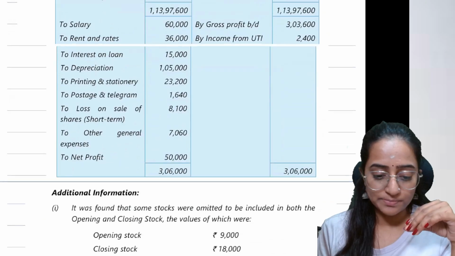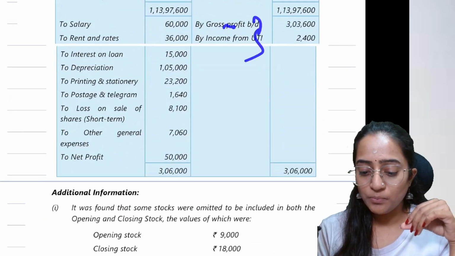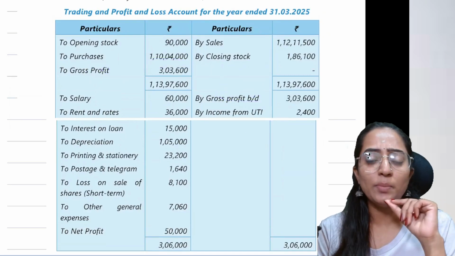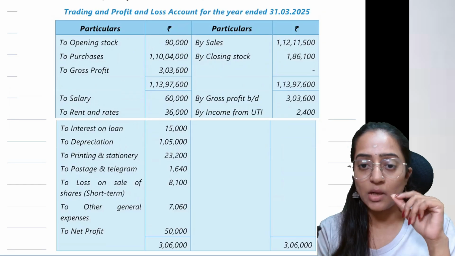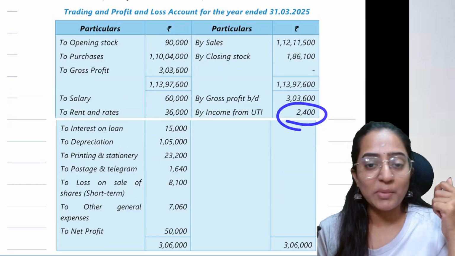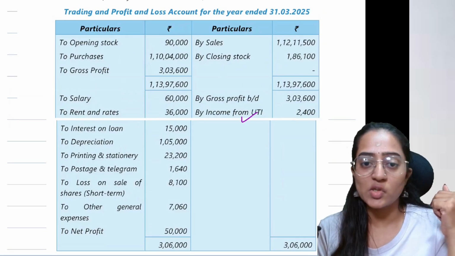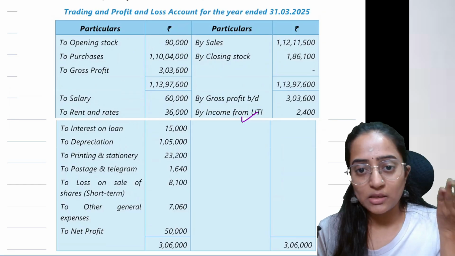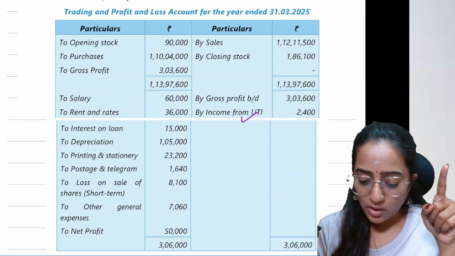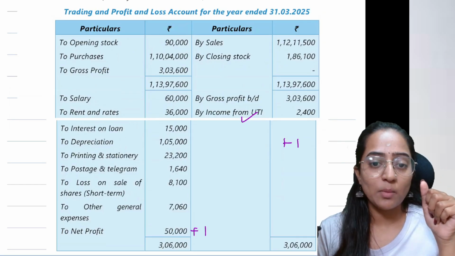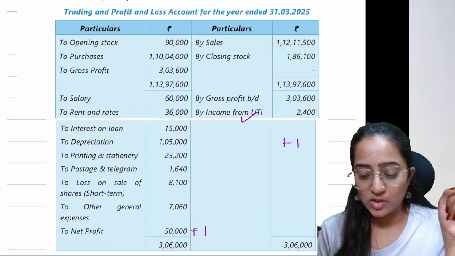Clear? Now, here you have two incomes. One is nothing but the gross profit which has been carried forward. Income from UTI. Tell me people, income from UTI, is it PGBP income or income from other sources? Income from other sources, no. So this is your profit. If income increases, profit also increases. See, if you are increasing income by one, your net profit also would be increased by one.